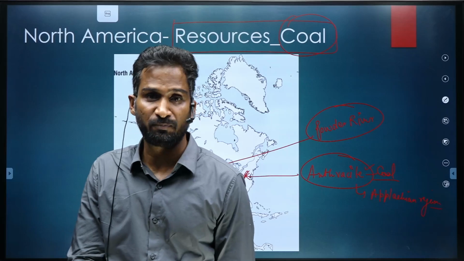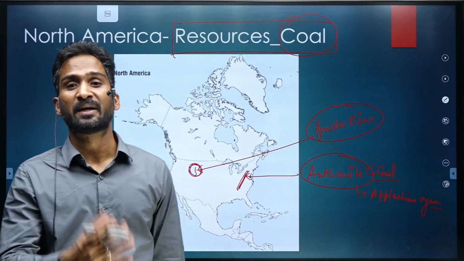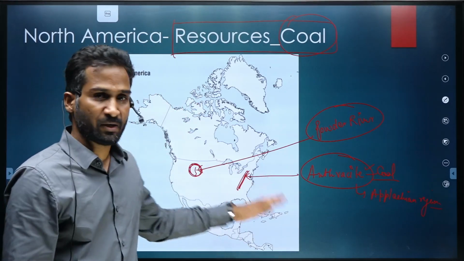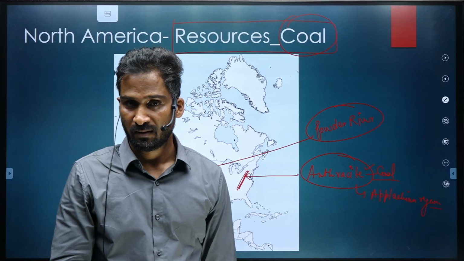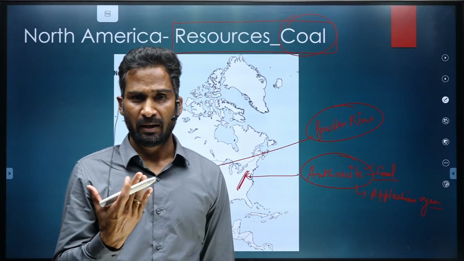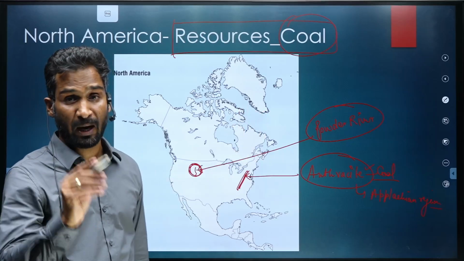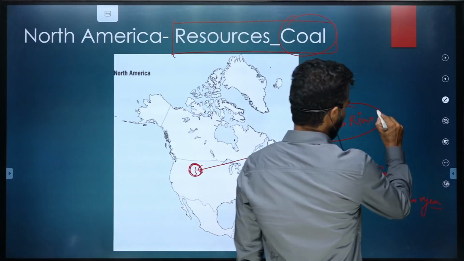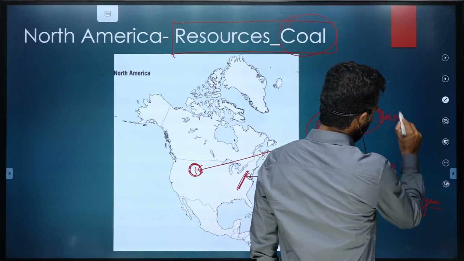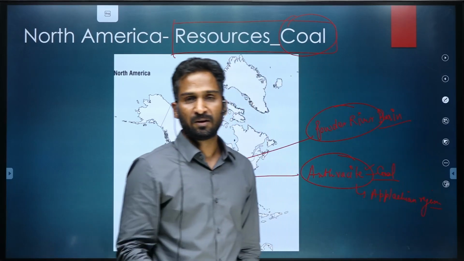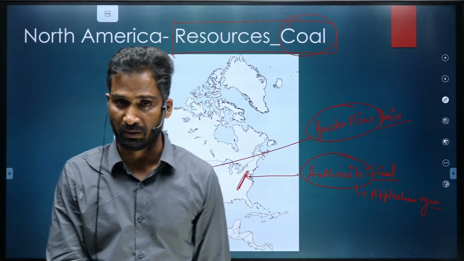In the basin of Powder River, we have bituminous type of coal in USA. So where huge production of coal happens. So Powder River, do you remember Powder Basin? So this basin, Powder Basin, wherein we have abundance of bituminous coal.